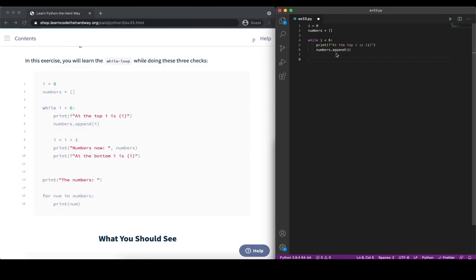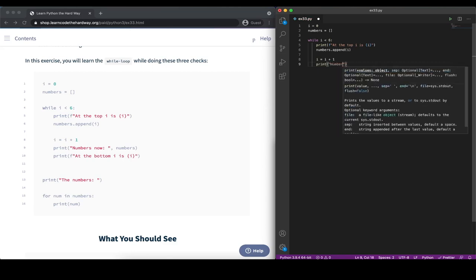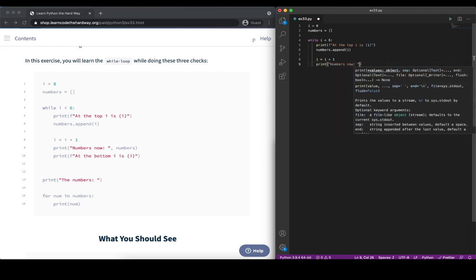We learned about that before, so we can use the append function to add an additional entry, for example the number variable, to our numbers list. Next we're going to increment our i variable, so increase it by 1, and we will print out numbers now to see what the contents of our numbers list is.